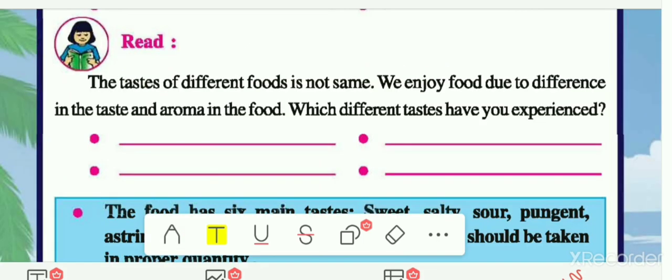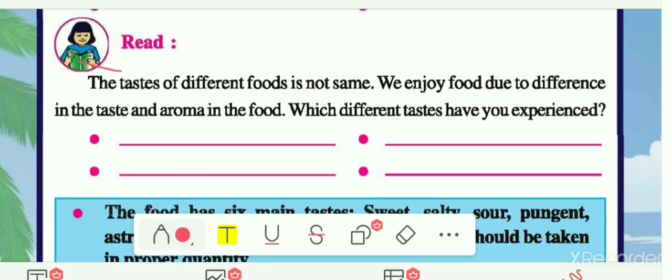Now the next reading section is given to you. So let me read. The taste of different food is not the same. We know that different food items have their own different tastes. We enjoy food due to the difference in the taste and aroma in the food. Aroma, that means smell, or you can say scent of the food. We enjoy our food items by their taste and the smell of the food. Aroma, that means smell or scent.